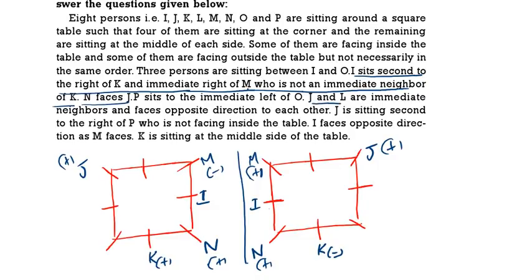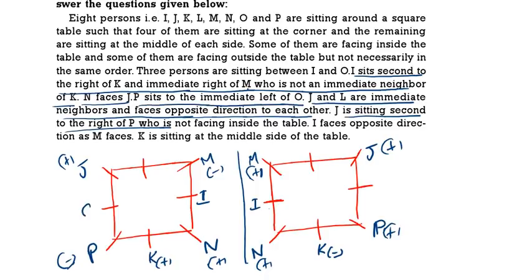Then J and L, they are immediate neighbors of each other, and J is sitting second to the right of P. So you can't take J sitting second to the right of P, you take J sitting second to the left of P. Then P is on the immediate left of O, so O is plus.